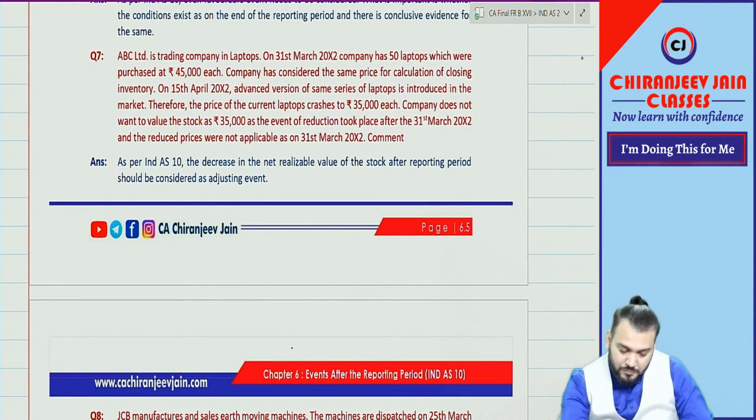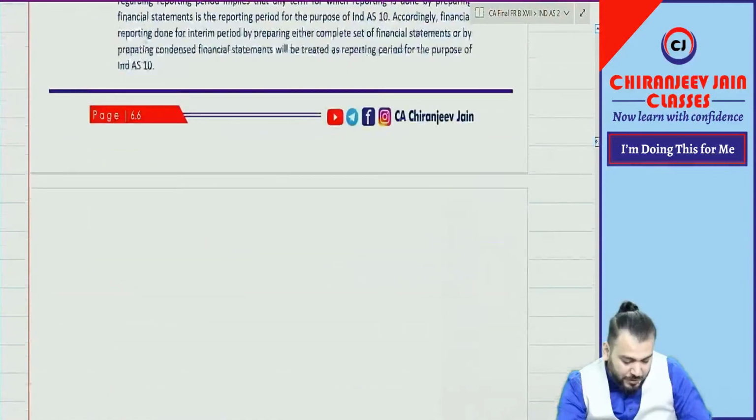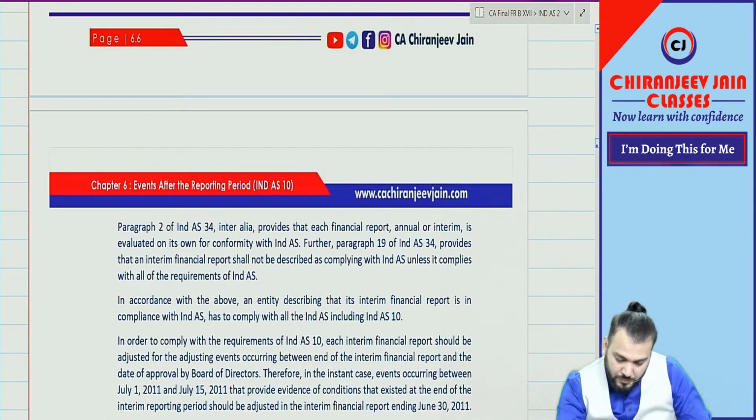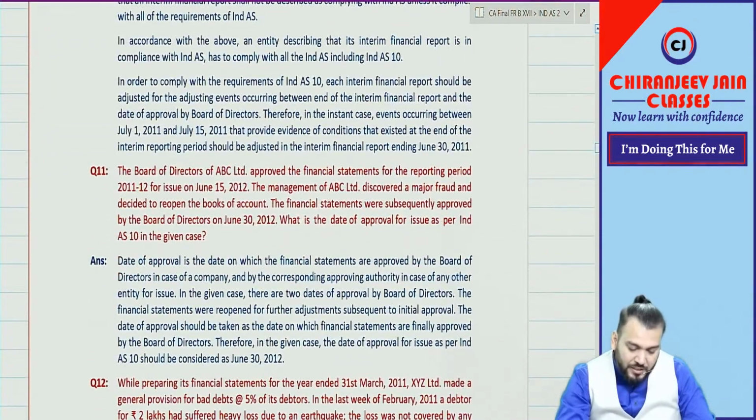Question number 11. The board of directors of ABC Limited approved the financial statement for the reporting period.